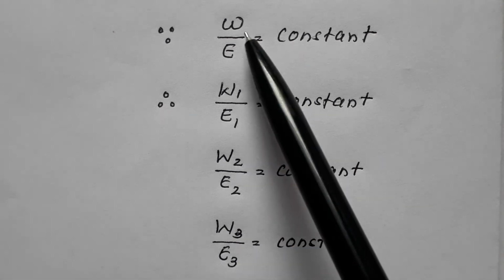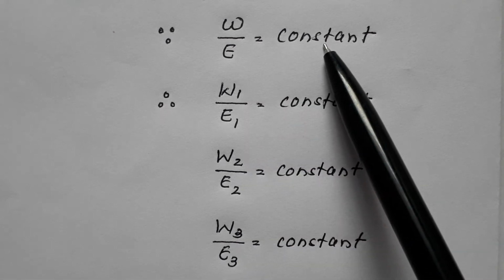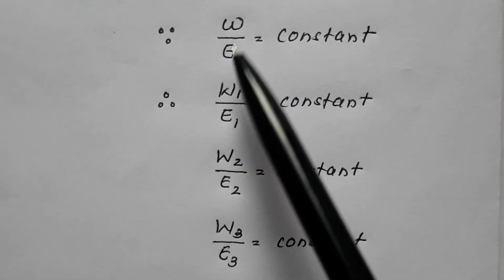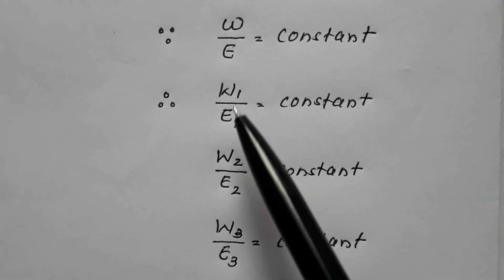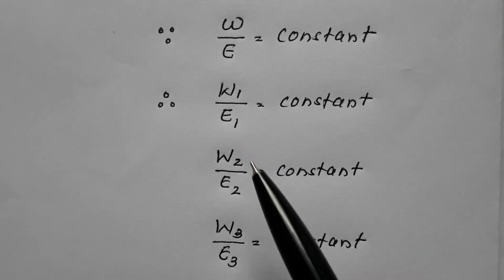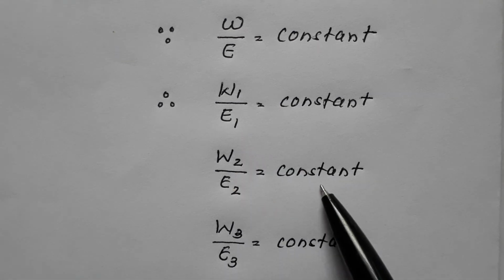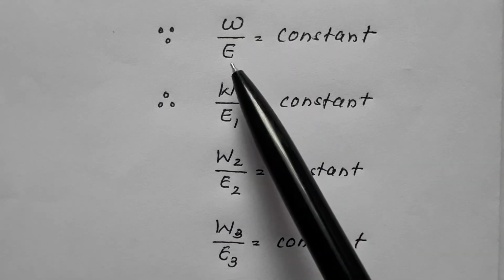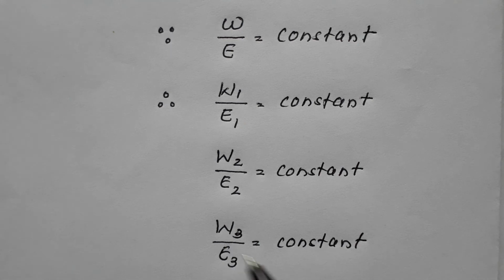Since W upon E is a constant, therefore W1 upon E1 would be a constant, W2 upon E2 would be a constant, and W3 upon E3 would be a constant. Since they are all constants, they are equal to one another.